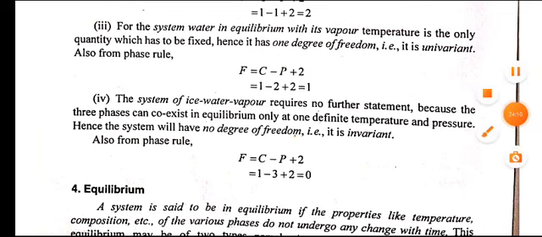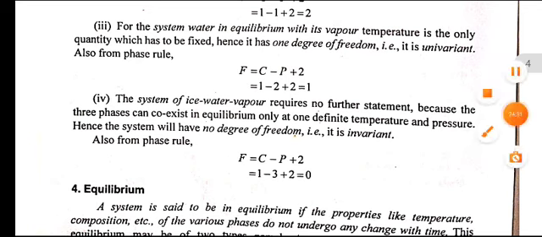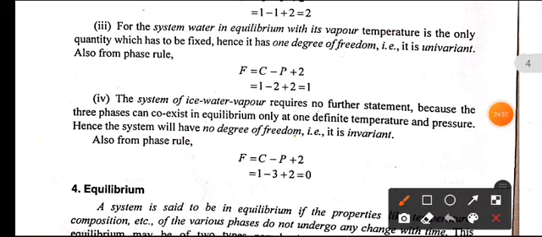Similarly, the system of ice, water, vapor requires no further statement. That is because 3 phases can coexist in equilibrium only at one definite temperature and pressure. Hence, the system will have no degrees of freedom. It is invariant. For example, ice, water, vapor.